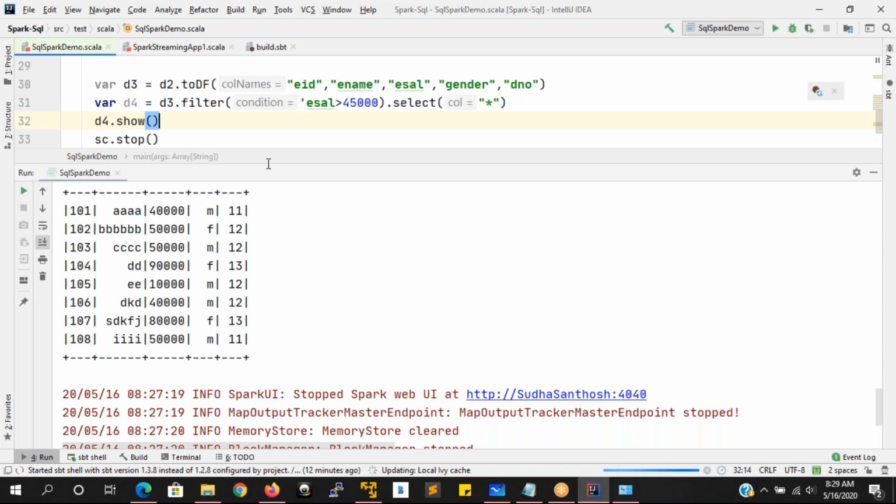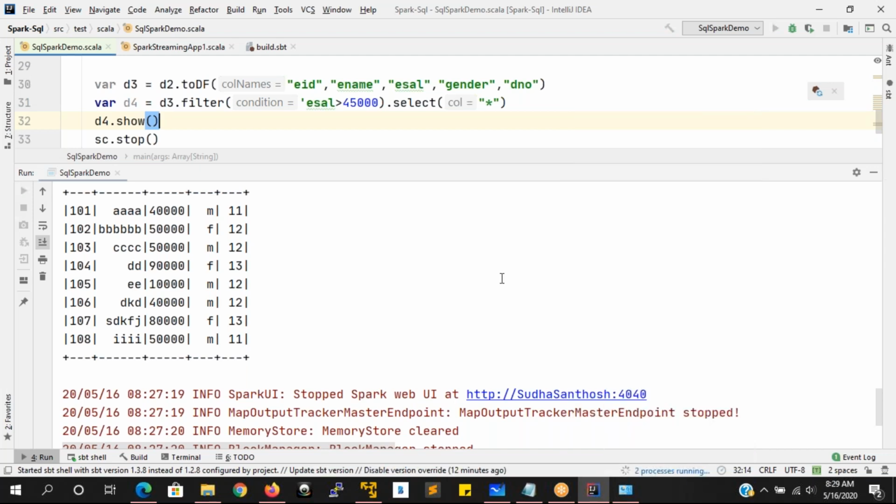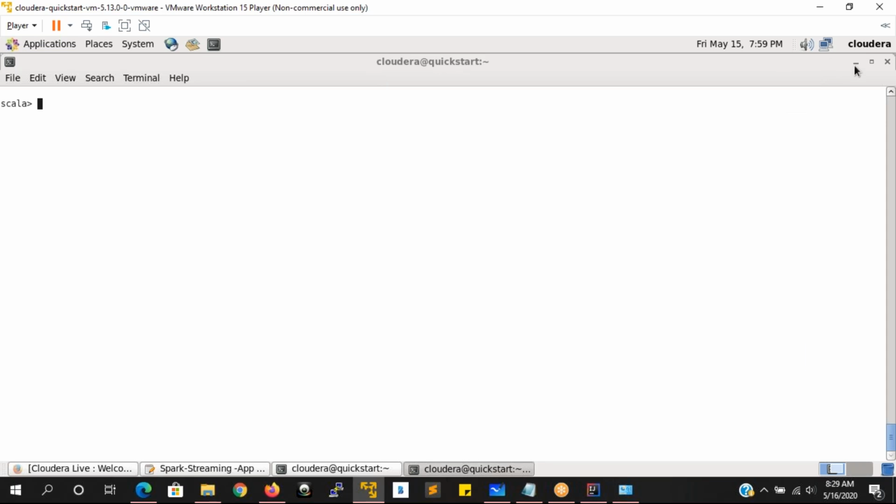Like this, you can run all kinds of operations here. Then immediately save this and run the application. This is what I wanted to show with the streaming application also, but some library dependencies have been missed out, so it is not imported, but you can try it out. Let it run. By then I will show you one more thing: how to convert the streaming data into a data frame object and perform operations on it. You look here, I have one more application.